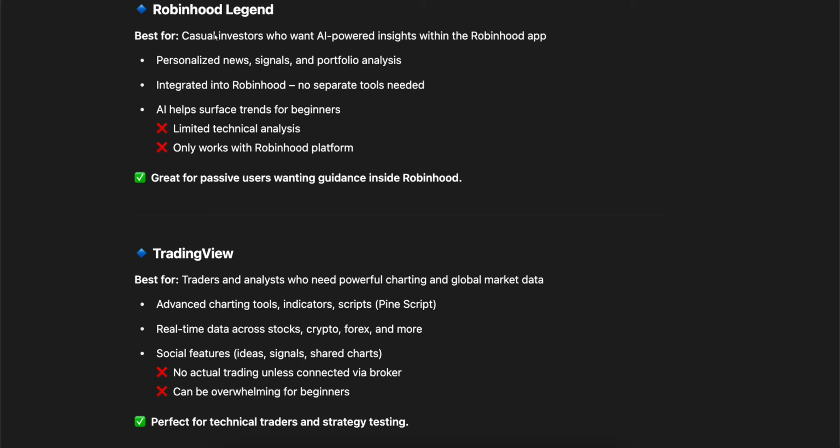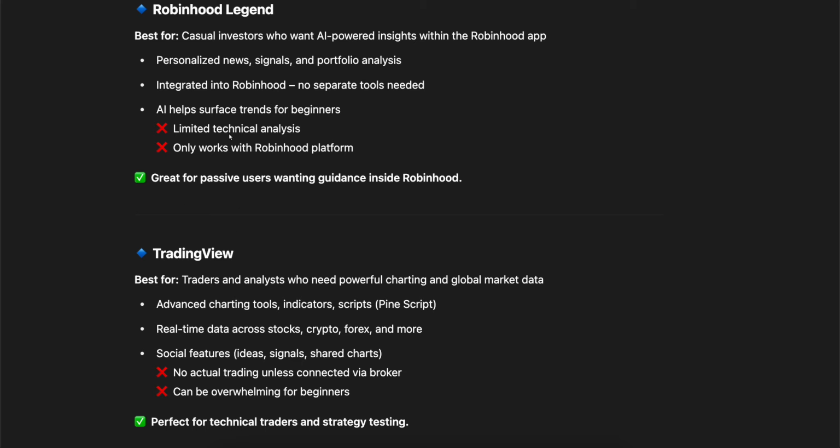Now, Robinhood Legend is best for casual investors who want AI-powered insights within the Robinhood app. They offer personalized news, signals, and portfolio analysis. It's integrated into Robinhood, and AI helps surface trends for beginners. Now, the downside is that it's limited technical analysis and only works with Robinhood platform. So overall, it's great for passive users wanting guidance inside Robinhood.